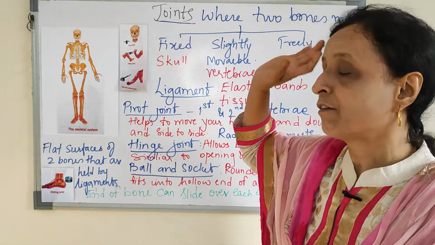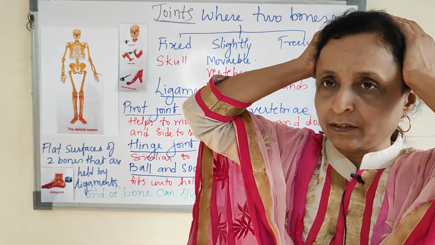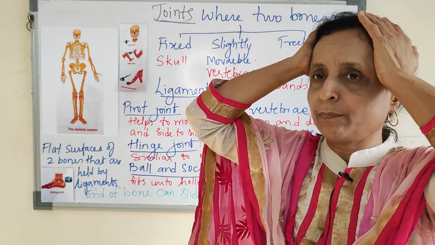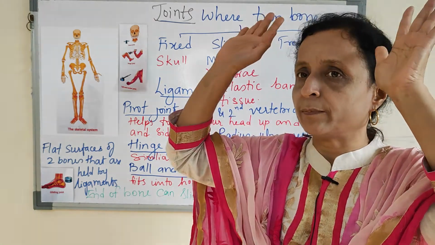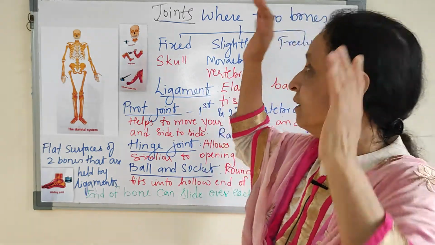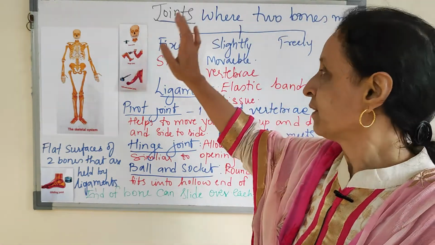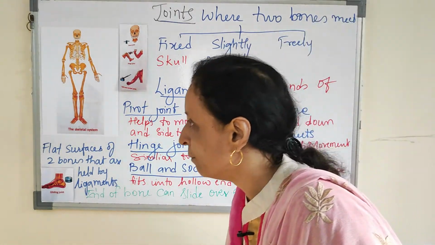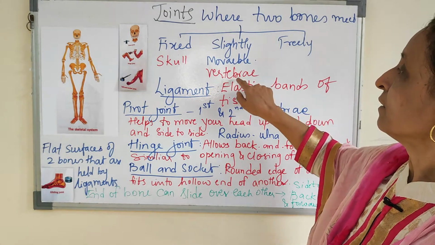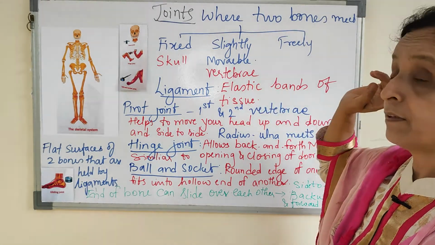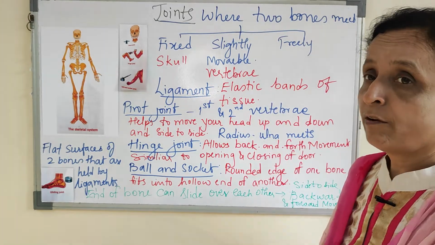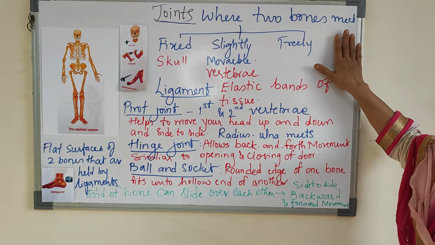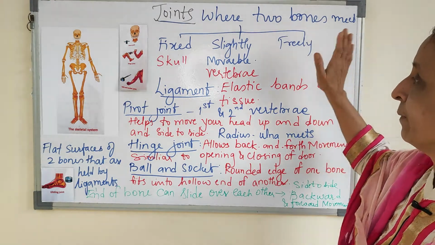Now some joints are fixed. Here you can see the skull, the 8 bones are just fixed with each other. They cannot be moved, so they are immovable. That is the fixed type of joint. Then there are slightly movable joints, for example the vertebra. And some joints are freely movable; you can have many joints which are freely movable.